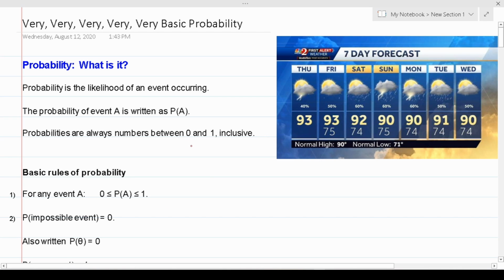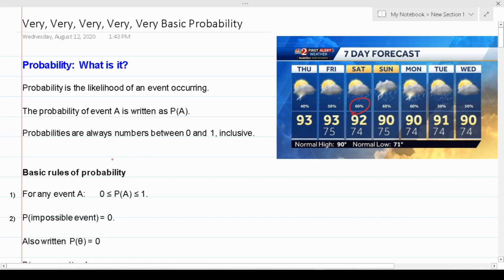All right, so to start today's video, let's ask ourselves, what is probability? In short, probability is the likelihood of an event occurring. So for example, the probability, according to this 7-day forecast, of it raining on Saturday is, as we can see, 60%. The probability of event A occurring is written as P(A). Again, this is just standard notation for probability, and throughout this video, we're going to be writing using this notation.